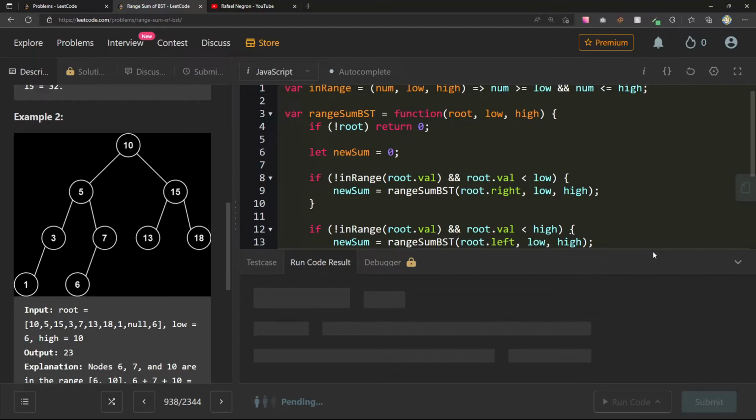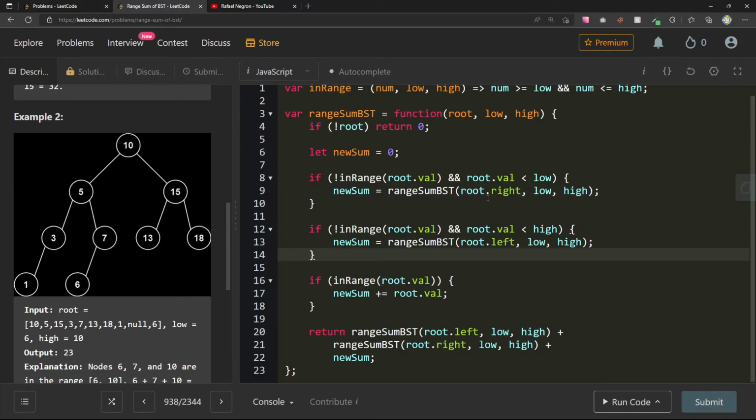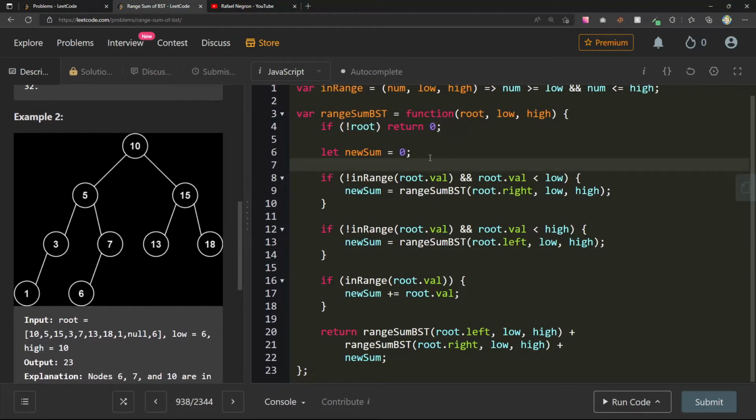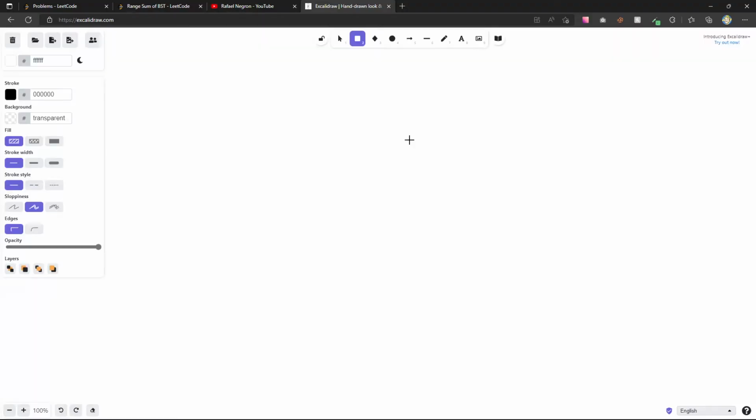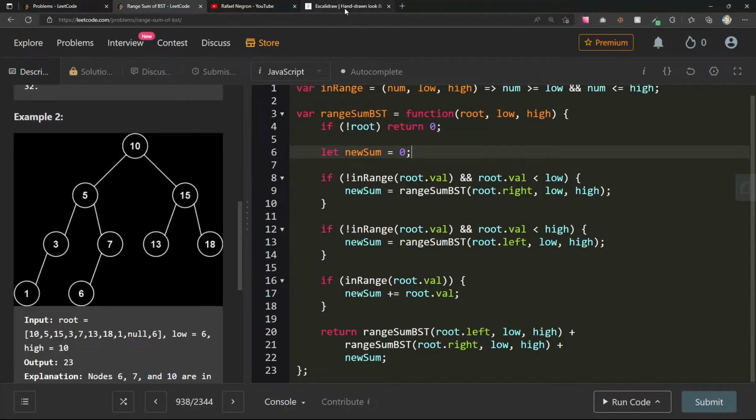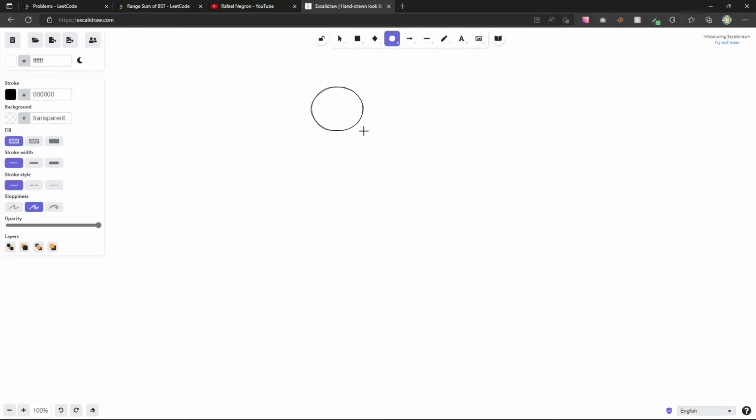Running it to see what it gives me. 0, 0 again. Probably really need to write this out, but I feel like I'm making progress here. At least I'm taking some more advantage of the tree. Let's try again. For new sum 0, it's in range, so we add 10. Now we return. If I open up a different tool, I don't think you guys can see. If we do Excalidraw, let's see if we can draw this out quickly.